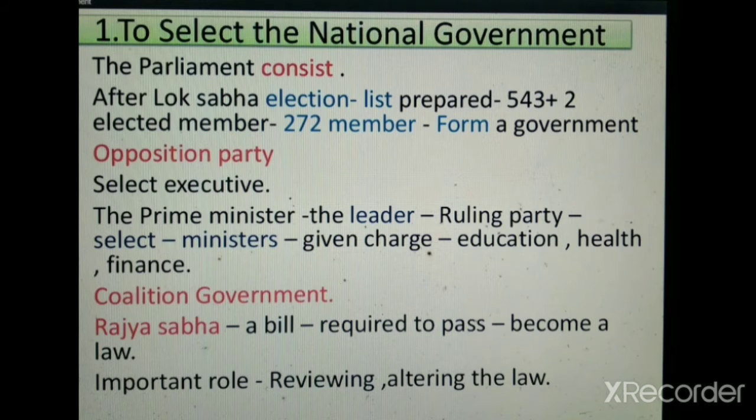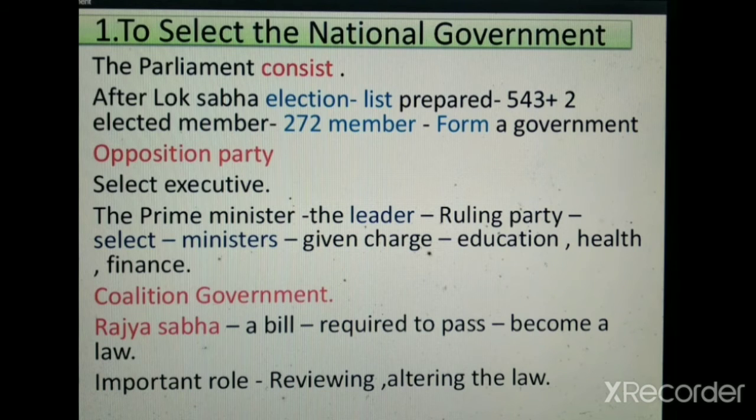See, the Parliament consists of Lok Sabha and the Rajya Sabha. Whenever the country has a Lok Sabha election, a list is prepared. From this list, at least one single political party has to win 272 seats to form the government. This is actually the eligibility to form the government. The rest of the people sit in the opposition. They form the opposition, and they select the executive, the Prime Minister of India.